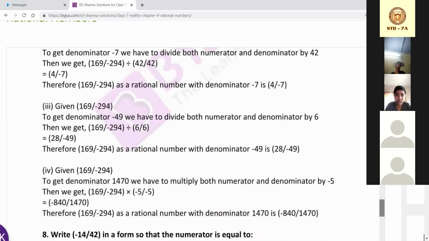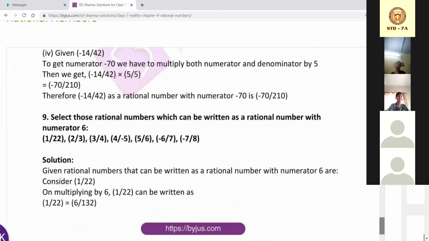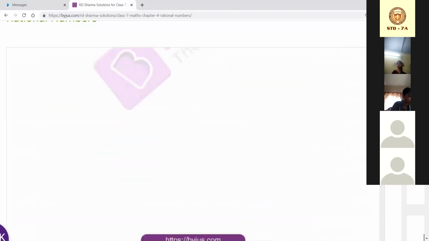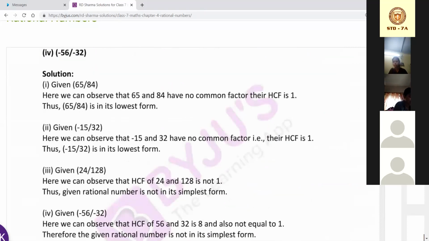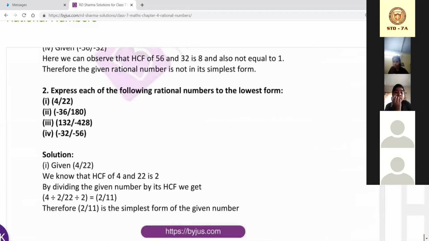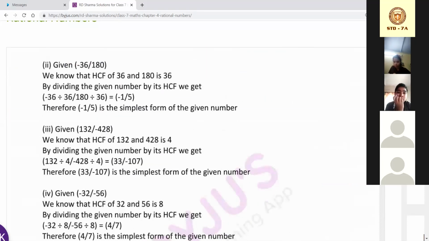Ma'am, in our math exam, how will the questions come? I have not made that prototype of practice questions. So I am giving you some instructions. Listen to it very carefully. I'm just stopping this share for a while.